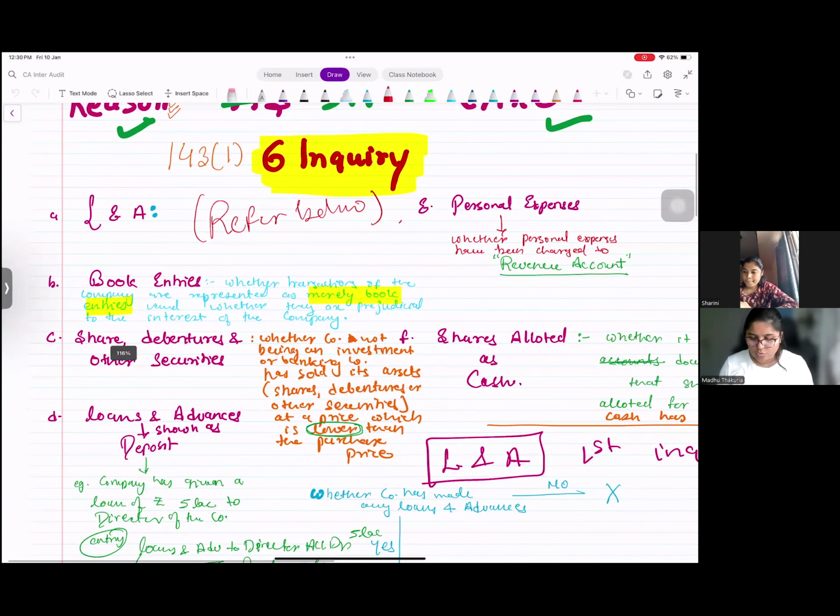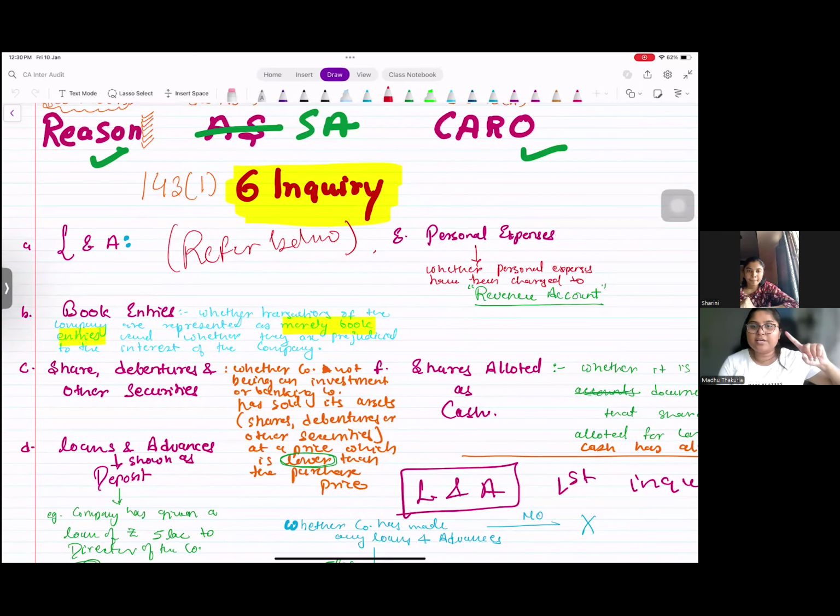Here are these 6 inquiries that you will make. First inquiry, towards loans and advances. That means the company had money from the shareholders or bank as a borrowing, and they gave it as a loan to somebody else. Are you a banking company? No. Why are you giving loans to other people? Why are you advancing money to other people?